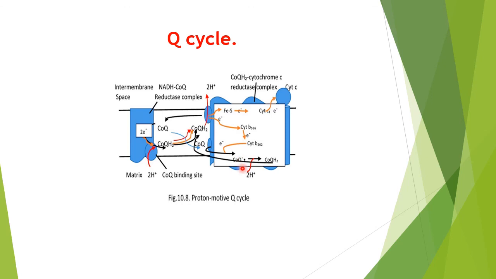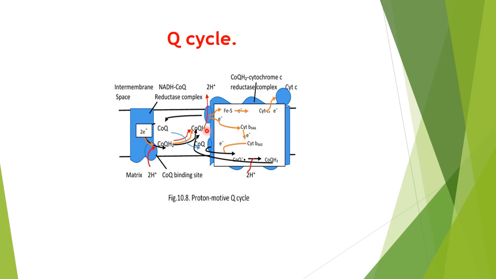There will be 2 electrons now, and it will accept two protons. It will pick up the protons from the matrix side to become ubiquinol, and that will join this pool now. So we have seen two are utilized here.